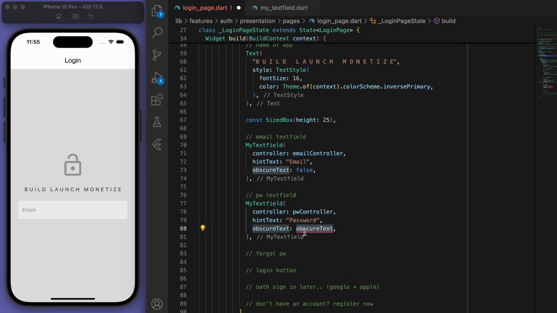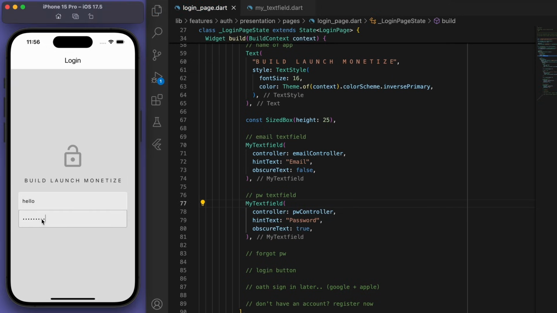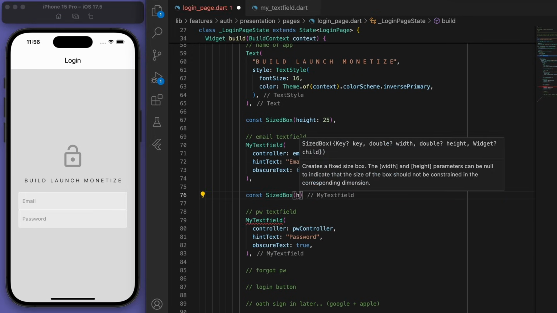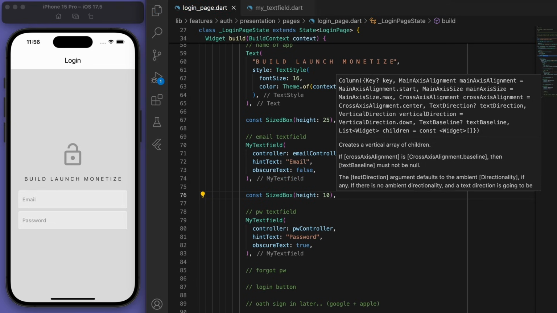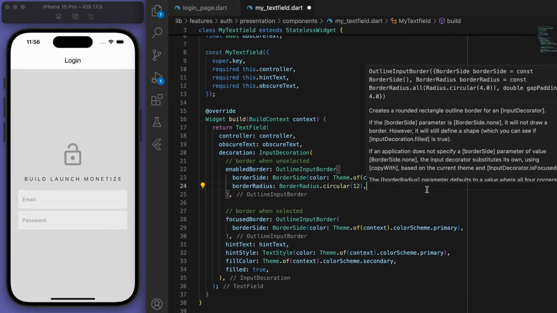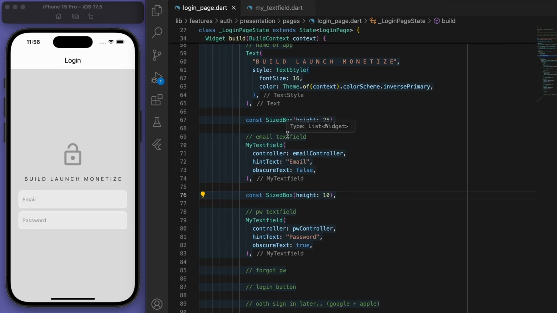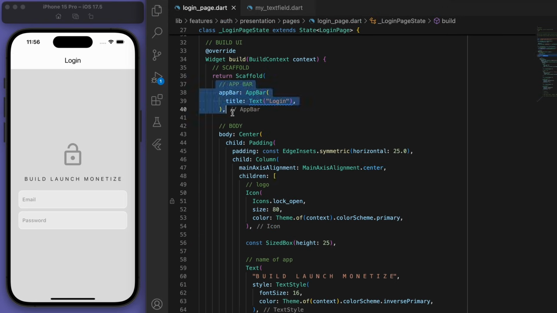And for the obscure text, you can see if I say true, it's just for hiding the text, right? Which is what we want for the password. Sweet. Cool. Now I think the border radius is a bit sharp, so you can curve it a bit. And let's get rid of this app bar now.